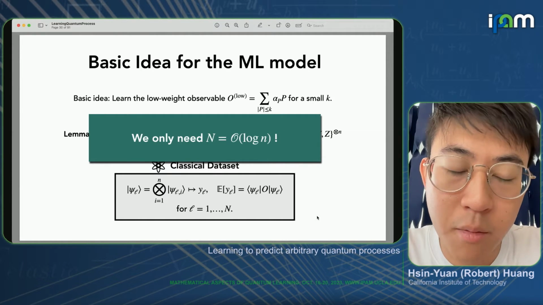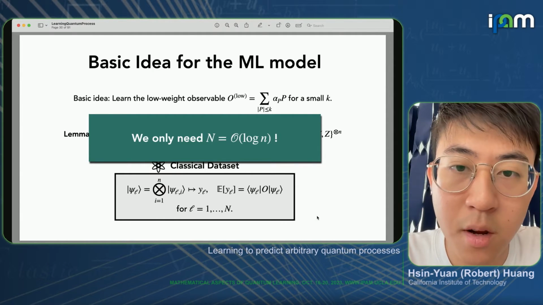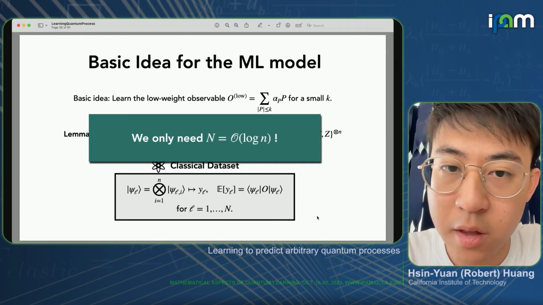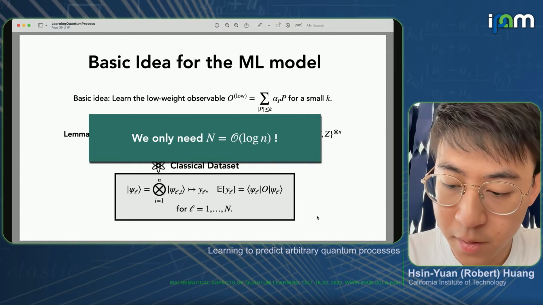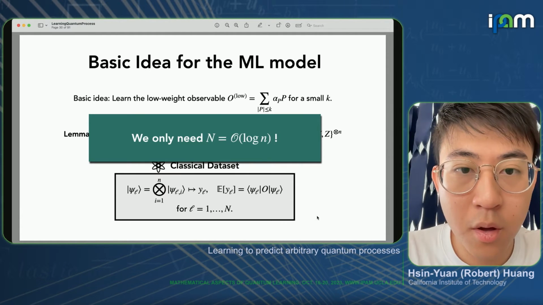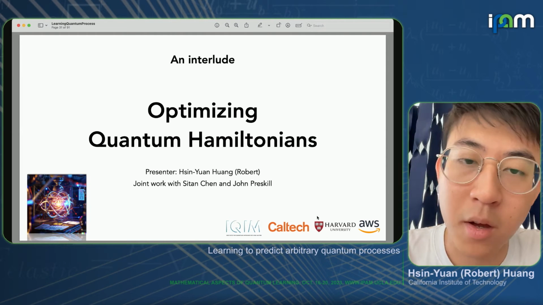In particular, what I'm going to show is that we only need to take the sample complexity to be extremely small. Just logarithmic in system size is sufficient to learn this low weight observable. In order to prove this fact, we need to go through a detour and talk about optimizing quantum Hamiltonians.